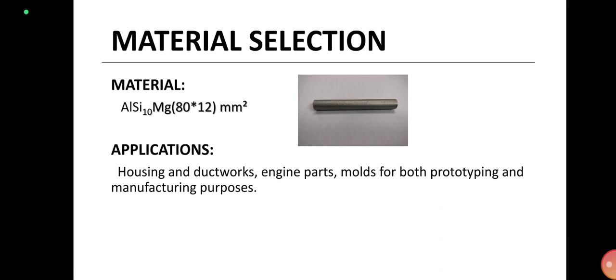In this method, only my material is prepared. It is bought from NIT Trichy. The major applications of my AL-SI10Mg are in housing and ductworks, engine parts, and molds for both prototyping and manufacturing purposes. Particularly in engine parts, the piston areas involve AL-SI10Mg, and it is also used in housing and ductworks. From these applications, we get to know that AL-SI10Mg is used in daily applications.